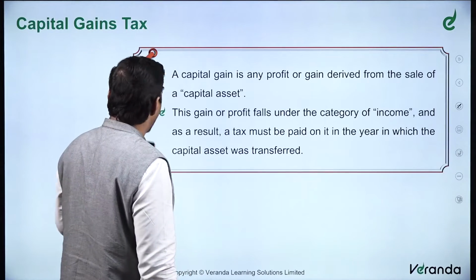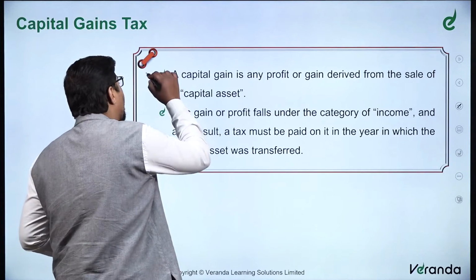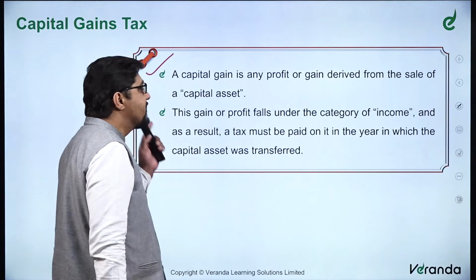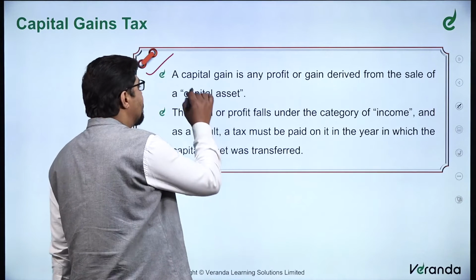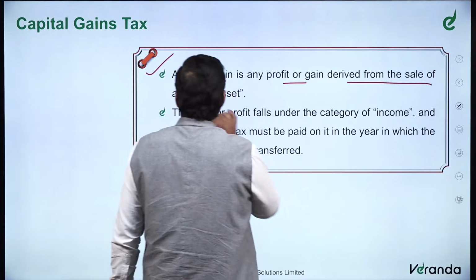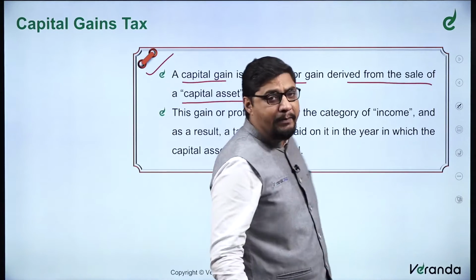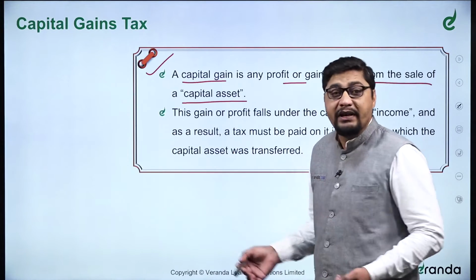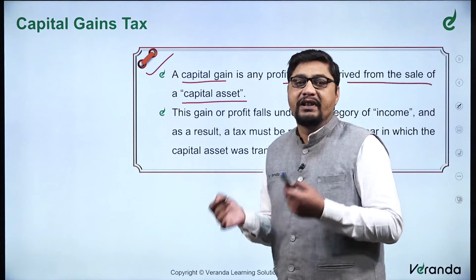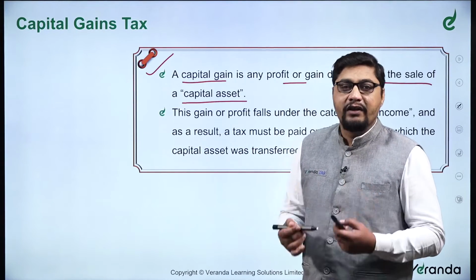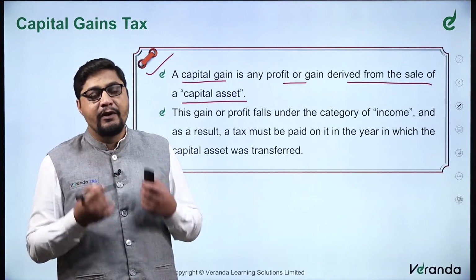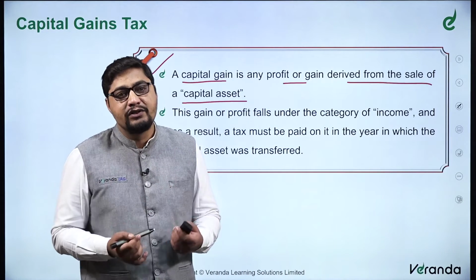Further, what is a capital gain? This is the most important point when it comes to the exam, and in UPSC prelims or mains, it can be a direct question. Specifically in the prelims, a capital gain is any profit or gain derived from the sale of a capital asset. So what are the capital assets? It can be the complete company itself. If you are selling a complete company to some other person, that is also a capital gain. Or if you are selling a certain amount of shares of that company, and from those shares you have earned a certain amount of money, that is also a capital gain.